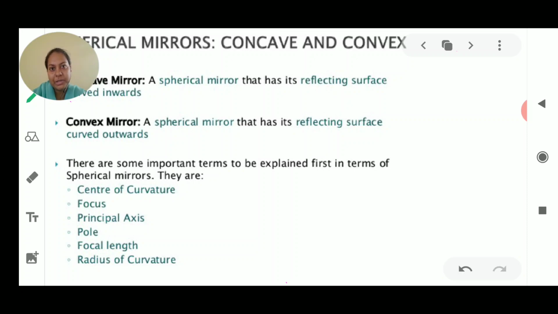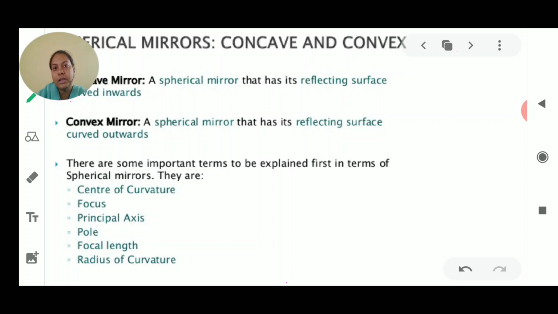Before starting today's video, I would like to tell you all that till now we discussed light and what the word light means. It is a form of energy. Then we discussed the properties of light, meaning light always travels in a straight line. Then we saw that when light is traveling, it follows two other properties, that is reflection and refraction. And then we talked about what is reflection.